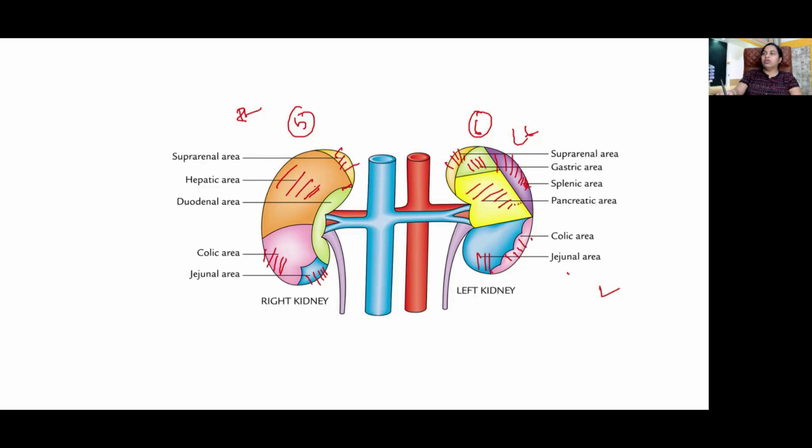Okay. So the hilum of the right kidney will be related to the duodenum, and the hilum of the left kidney will be related to the tail of the pancreas. Is that clear? So three impressions are common to both right and left kidney. Right side liver, left side stomach and spleen. The hilum of the right kidney is related to the second part of the duodenum. The hilum of the left kidney will be related to the tail of the pancreas. Is that fine?